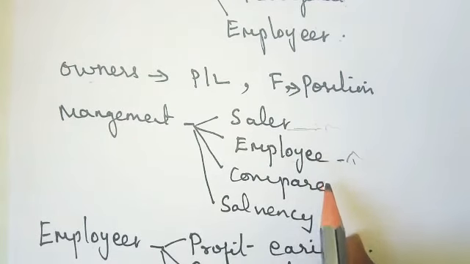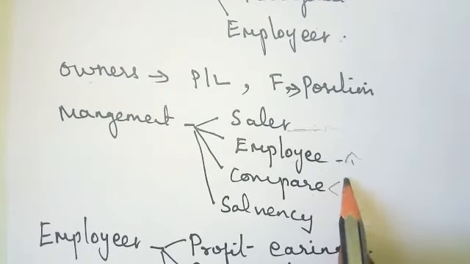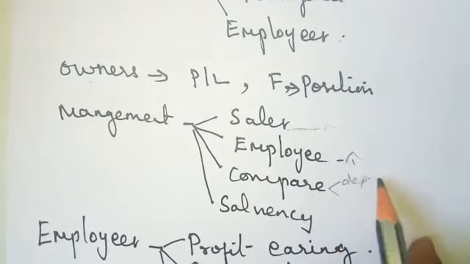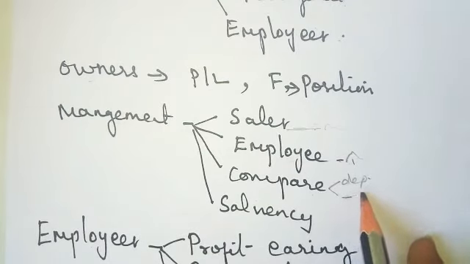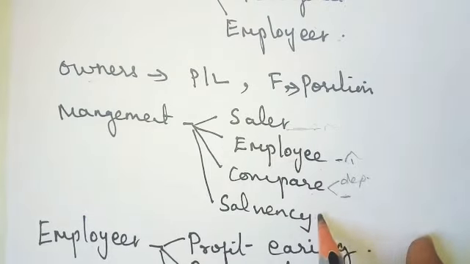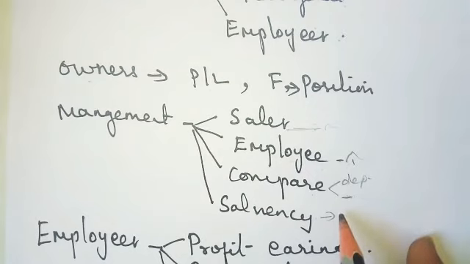So to know that, I can compare the departments, which department is working properly and which department is not working, so that I can take measures. If a department is very weak, I have to make some arrangement or I have to replace the employees. Next, solvency means next year, what planning I can do.